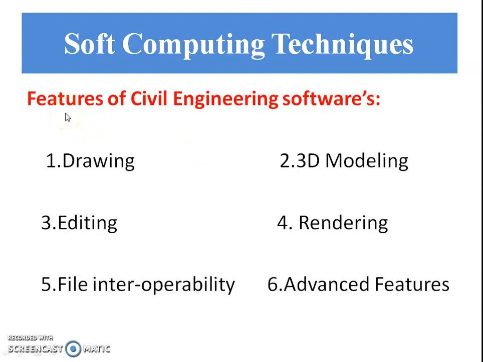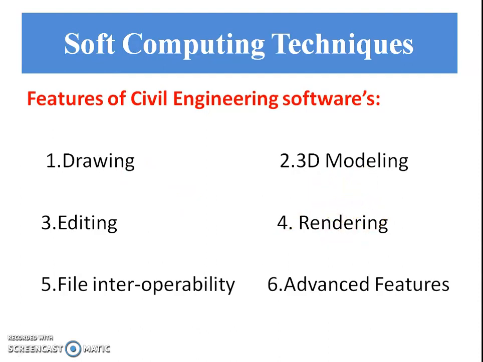So we see the features of civil engineering software. The first feature is drawing. The drawing feature enables the user to draw basic lines, create plans and shapes faster, to act as a foundation design for a structure. The second feature is 3D modeling.